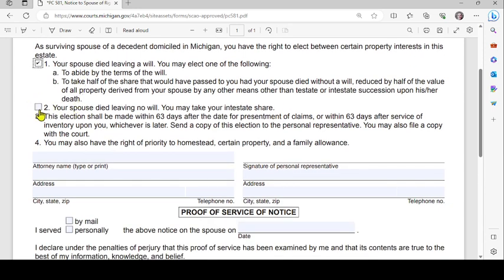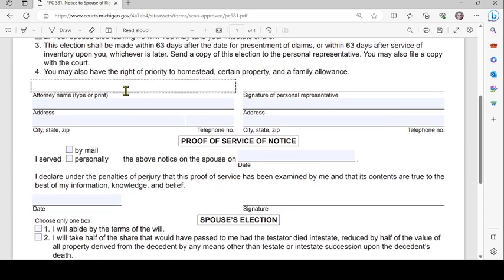2. Your spouse died leaving no will. Check this box if it's applicable to your case. You may take your intestate share. Number 3, this election shall be made within 63 days after the date of presentment of claims, or within 63 days after service of inventory upon you, whichever is later. Send a copy of this election to the personal representative. You may also file a copy with the court. Number 4, you may also have the right of priority to homestead, certain property, and a family allowance.